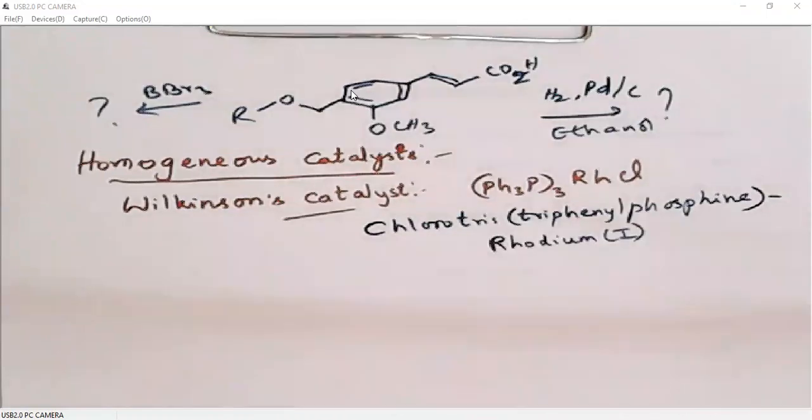This is the nomenclature of Wilkinson's catalyst: chloro tris(triphenylphosphine) rhodium(I). Generally we used to say triphenylphosphine rhodium chloride, but that is not the IUPAC nomenclature.